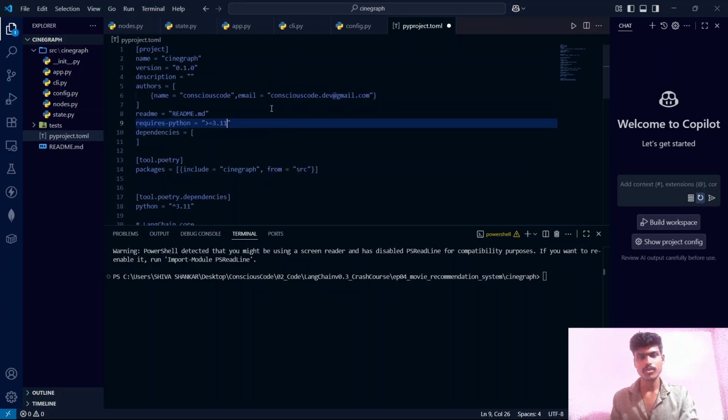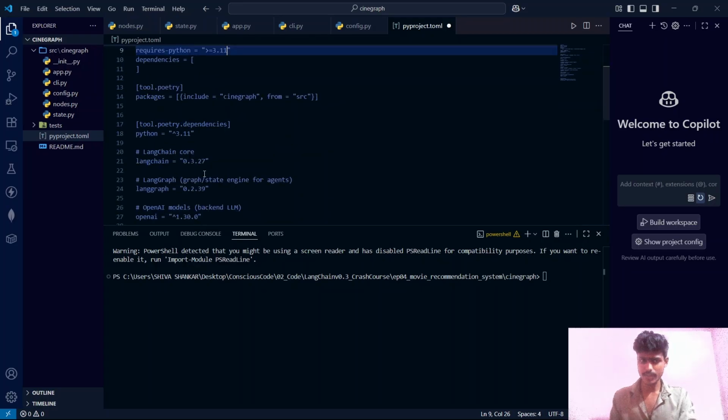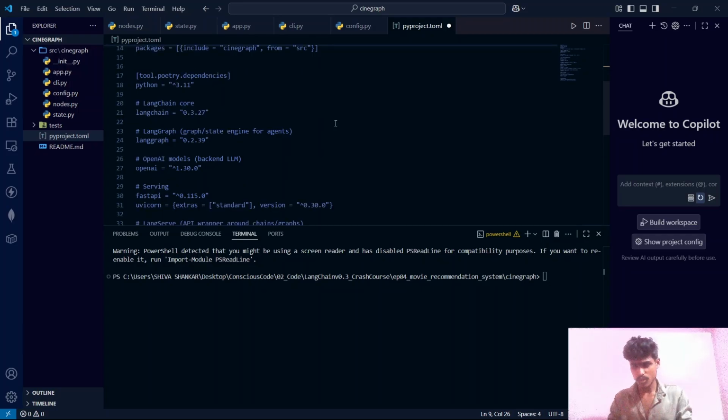By default, this pyproject.toml was having Python version 3.12, and by tweaking it, I have specified that we will be using Python version 3.11 or greater than that. And you can see I am pinning the dependencies here. By pinning the dependencies, you exactly know what packages work together, and you won't be facing issues like